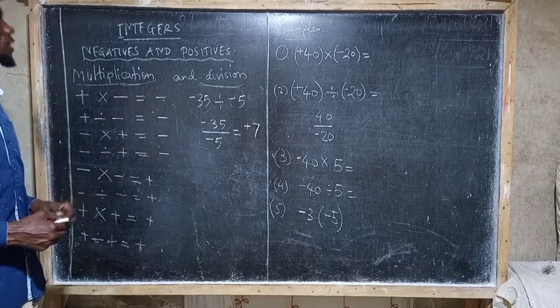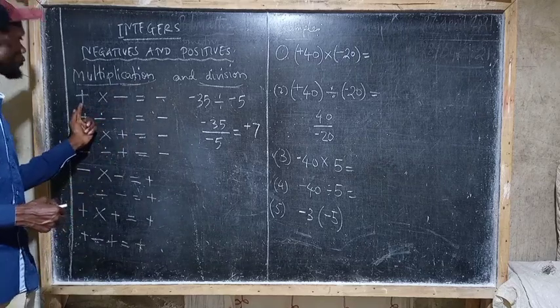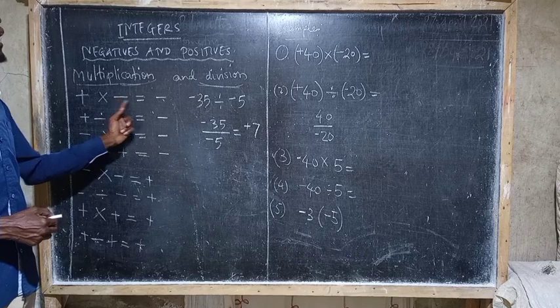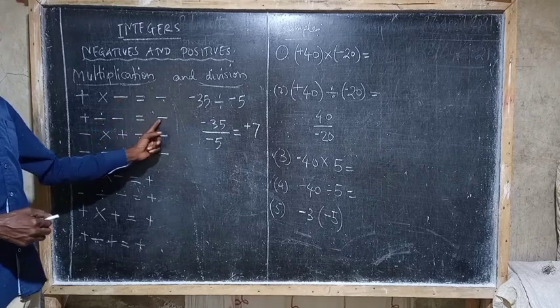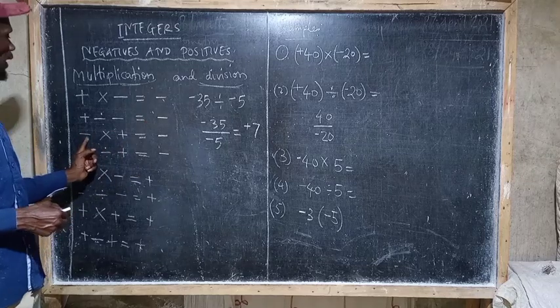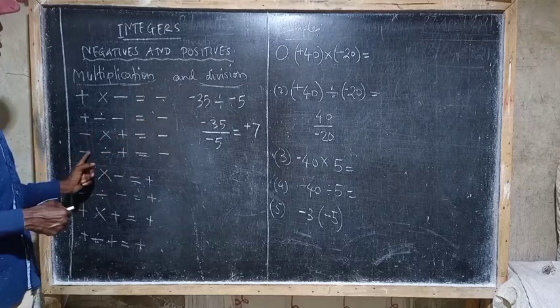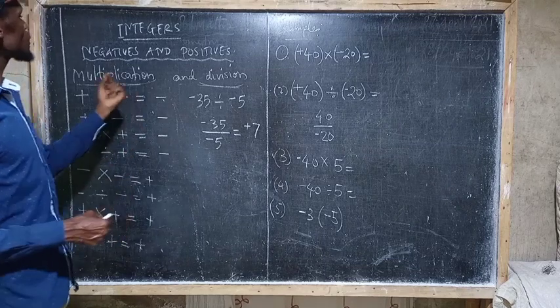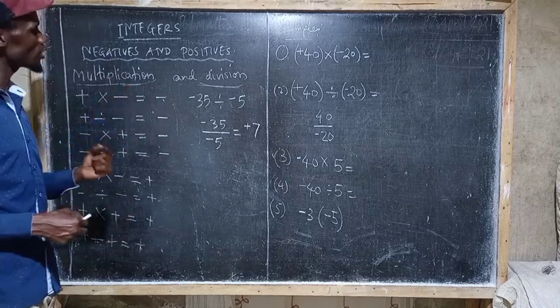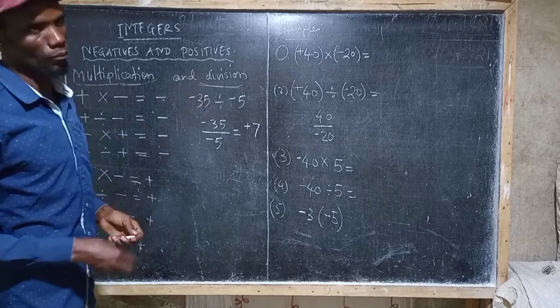We are looking for the sign: if positive is multiplied by negative, what will the answer be? If positive is divided by negative, what will the answer be? And what happens if negative is multiplied by positive, and negative divided by positive? That is why I have said the principles applied in multiplication and division are the same.